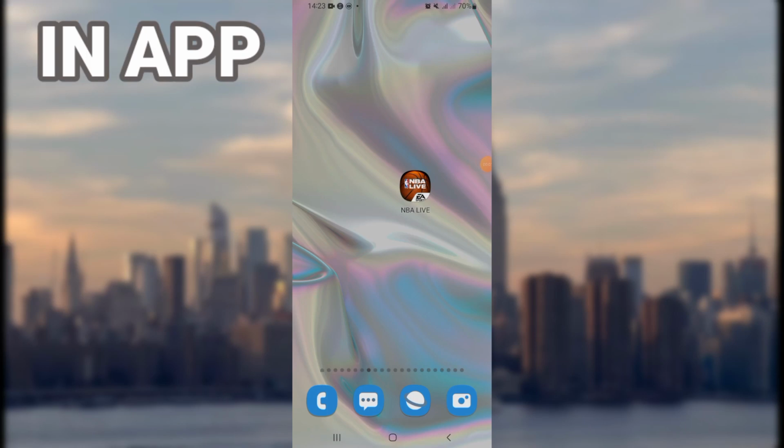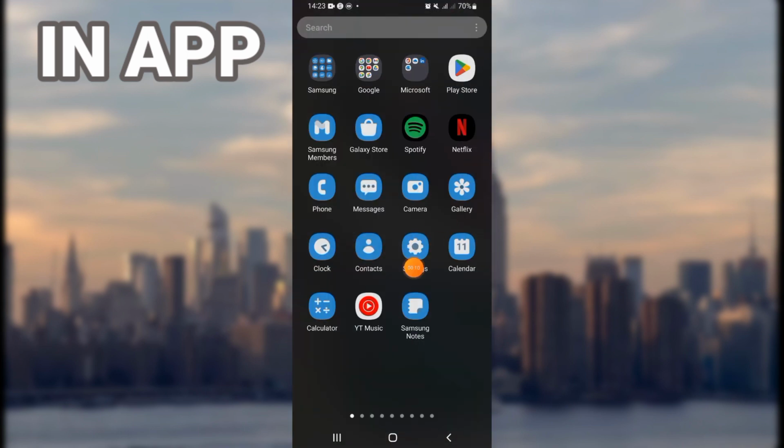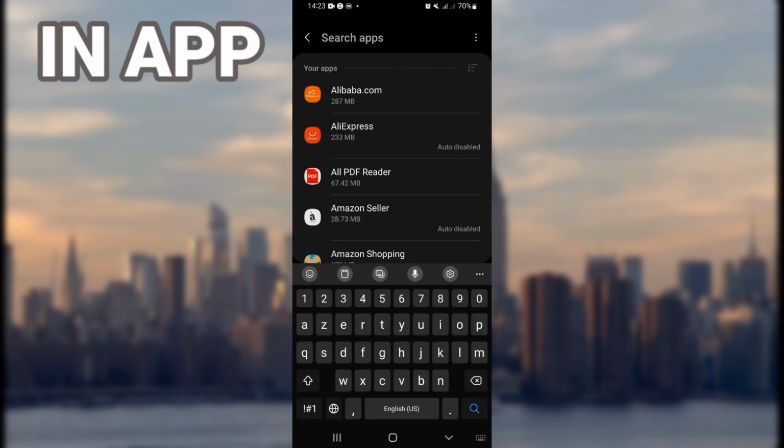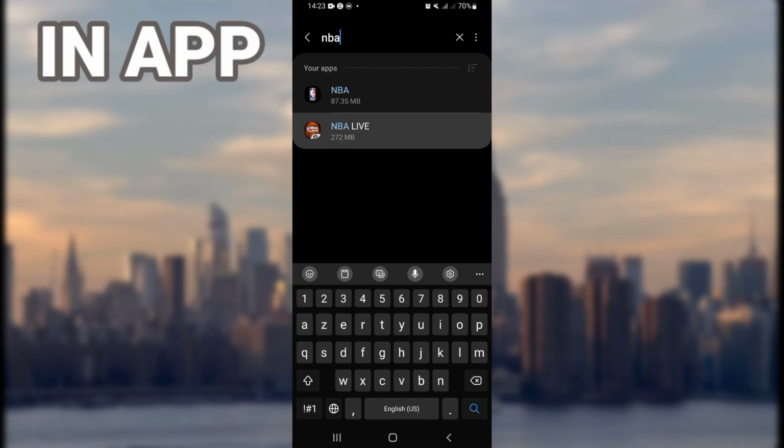How to fix MBI Live no sound problem. If you have this issue, guys, today we learn how to solve it easy and quick. Let's learn how to do that. First, open the settings of your mobile phone. Open your apps option, search for MBI Live and open it.